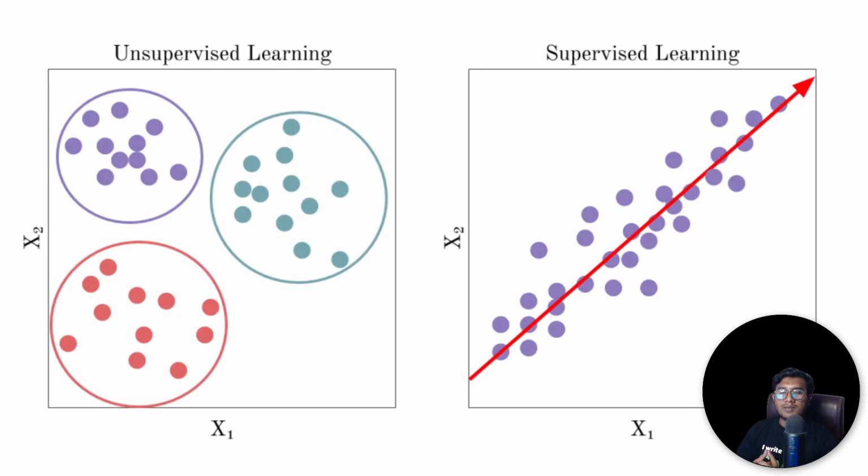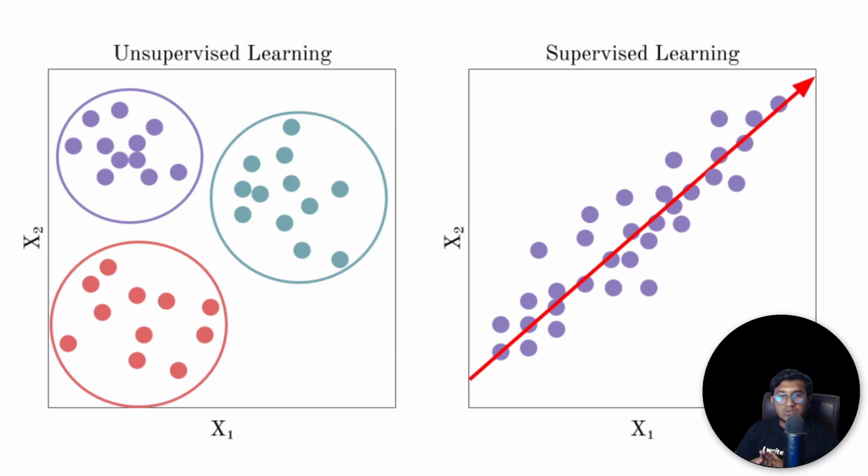Whenever I'm talking about machine learning or deep learning, there are two concepts that come into the picture. One is unsupervised learning and another is supervised learning. I think we all know what supervised learning and unsupervised learning are. In supervised learning, we have our label data. Label data means we also have our output data. So whenever I'm training any kind of supervised machine learning model, I need to give input data as well as output data, and my model will automatically learn the relationship between input and output.